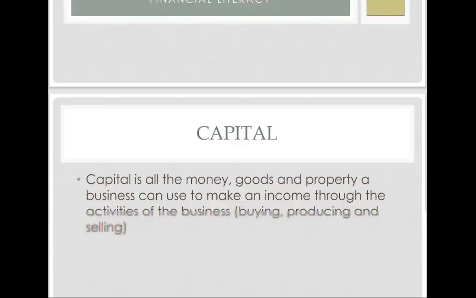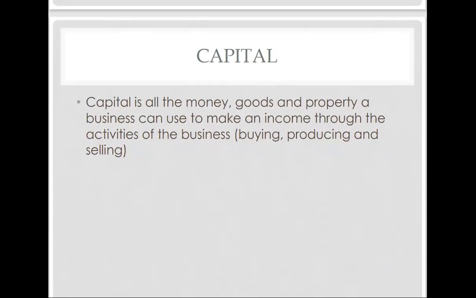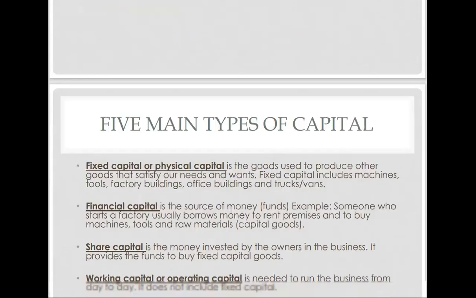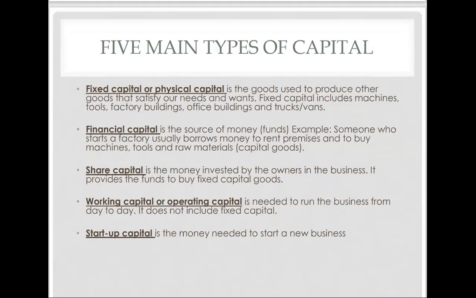All right, so the first thing that we'll be looking at this term is capital. Capital is all the money, goods, and property that a business can make use of to make an income through the activities of the business. So this could be through buying, producing, as well as selling. Capital is divided into 5 main types. We have fixed capital, financial capital, share capital, working or operating capital, as well as startup capital.